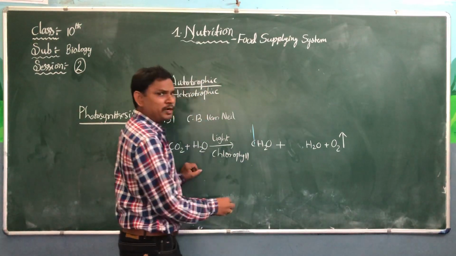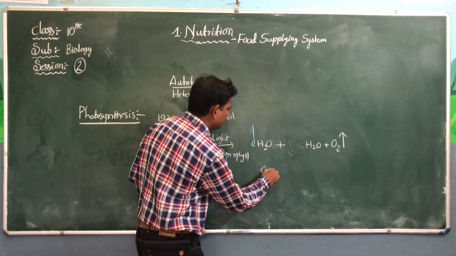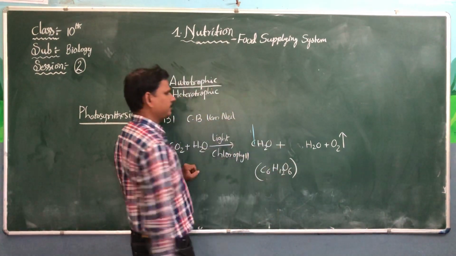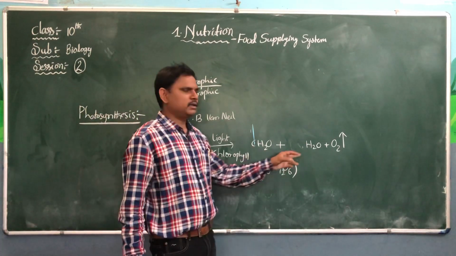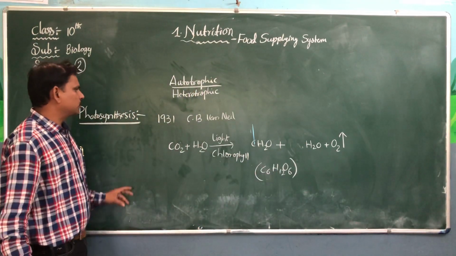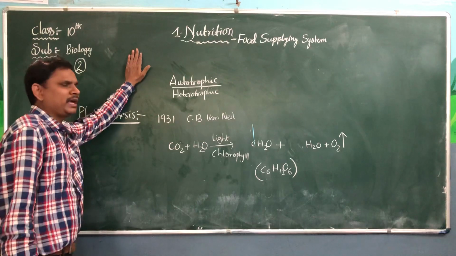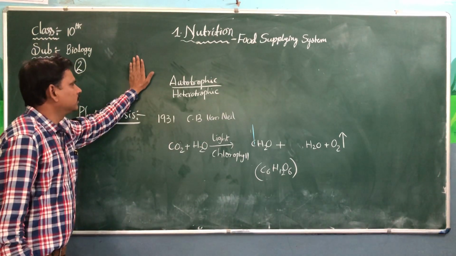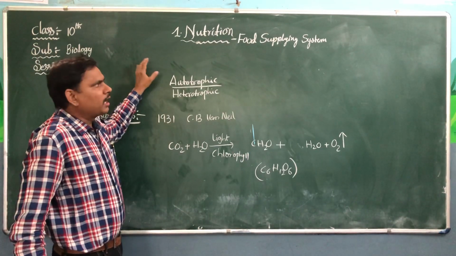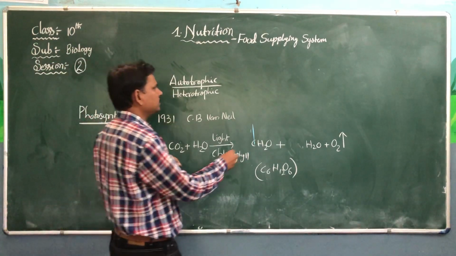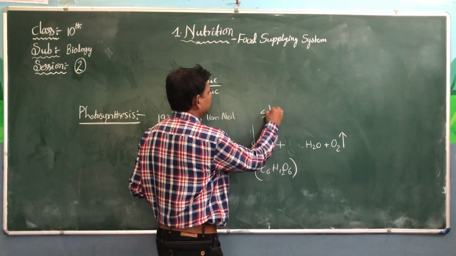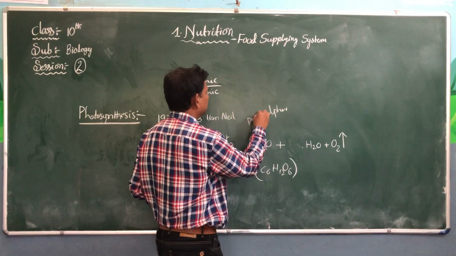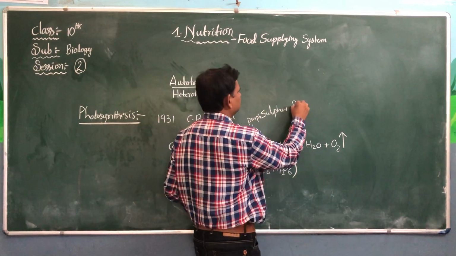The exact carbohydrate formula is C6H12O6, water and oxygen. This experiment was done by C.B. Van Niel, when exposed to sunlight, using purple sulfur bacteria.